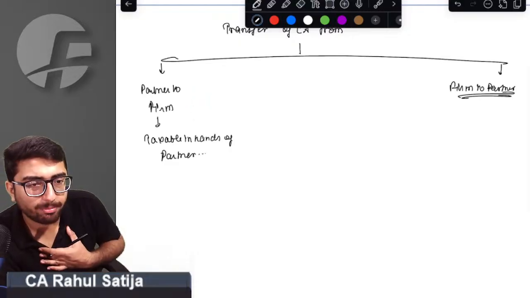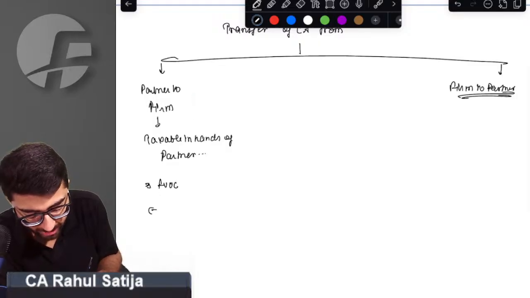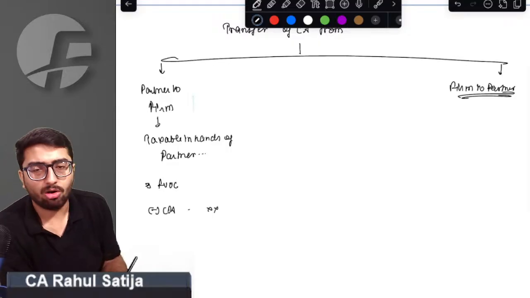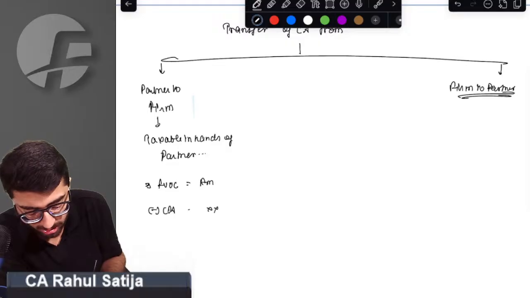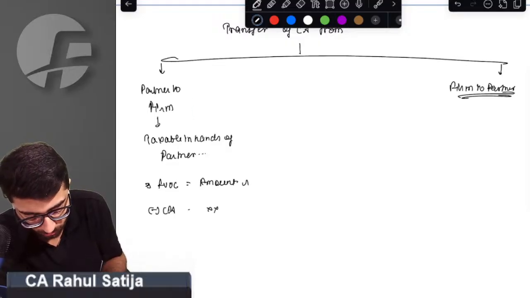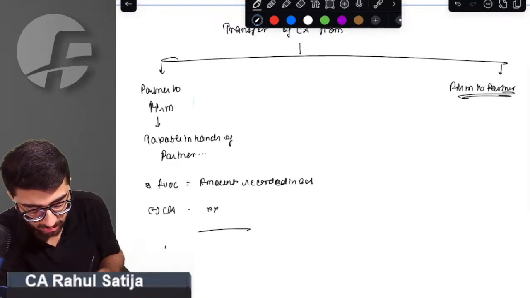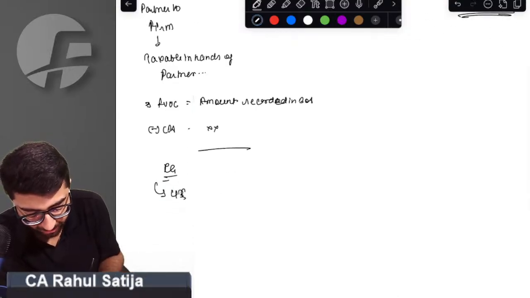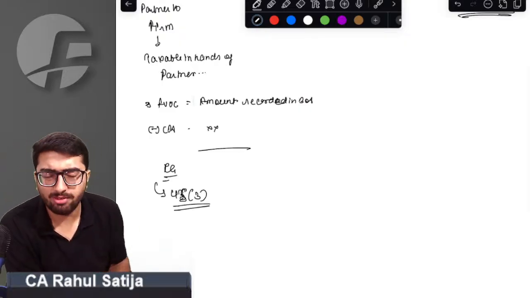And what will be the amount of capital gain? The amount of capital gain will be full value of consideration minus cost of acquisition. The cost of acquisition you already know, whatever price at which the partner has acquired it. Full value of consideration will turn out to be the amount recorded in the books of accounts by the firm. This will give us capital gain. This has been given in section 45(3).